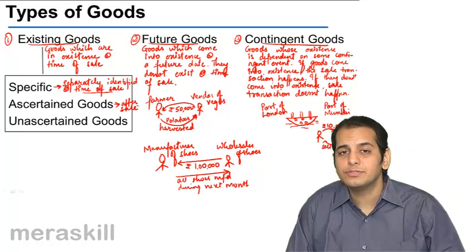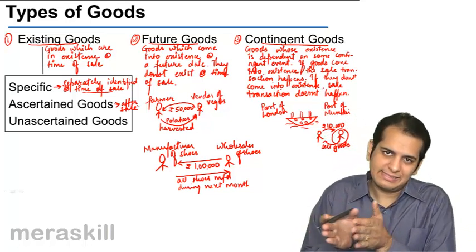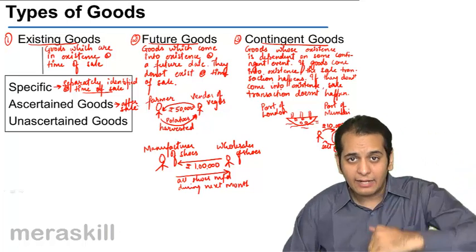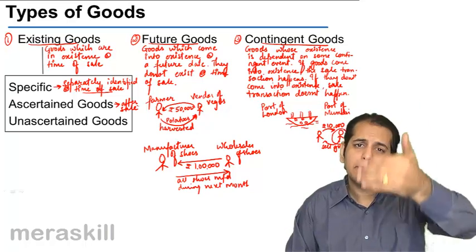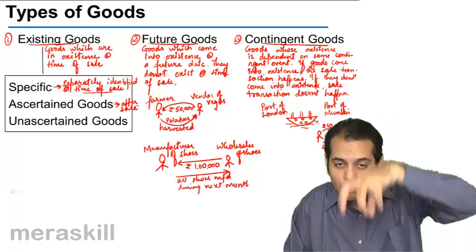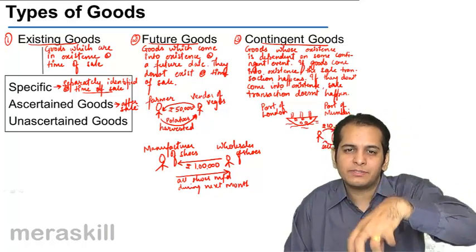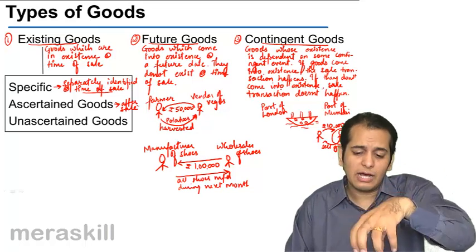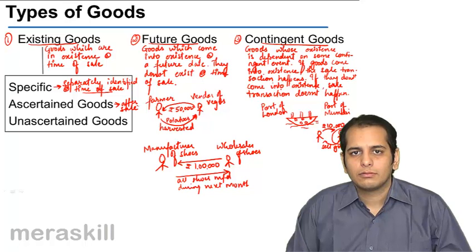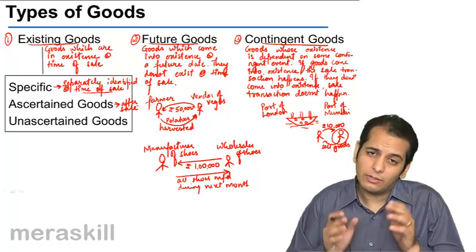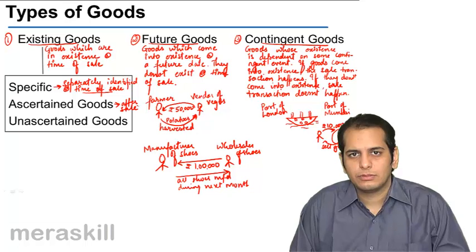You're getting the difference? Goods which are separately identified at the time of sale are called specific goods because both the buyer and the seller know that those are the specific goods which are sold. Those are the specific goods which are bought. So they are called as specific goods.